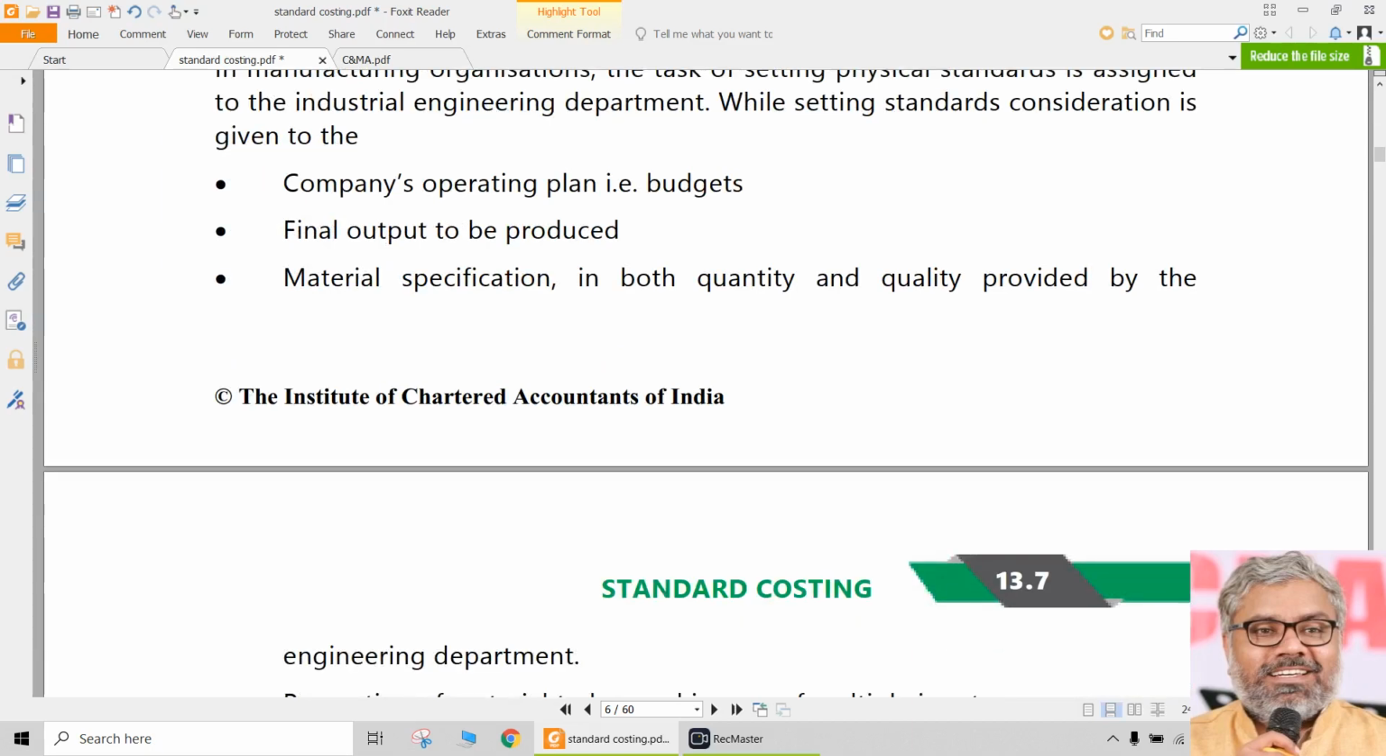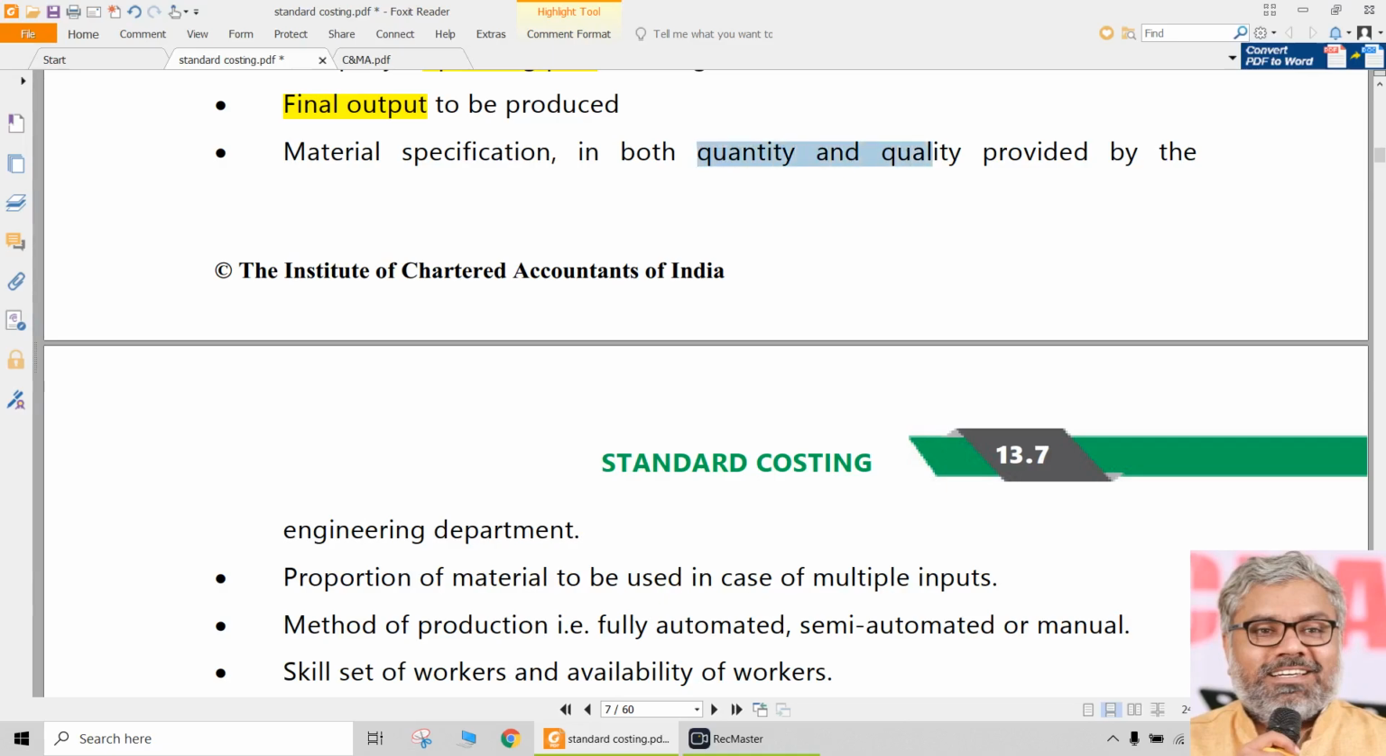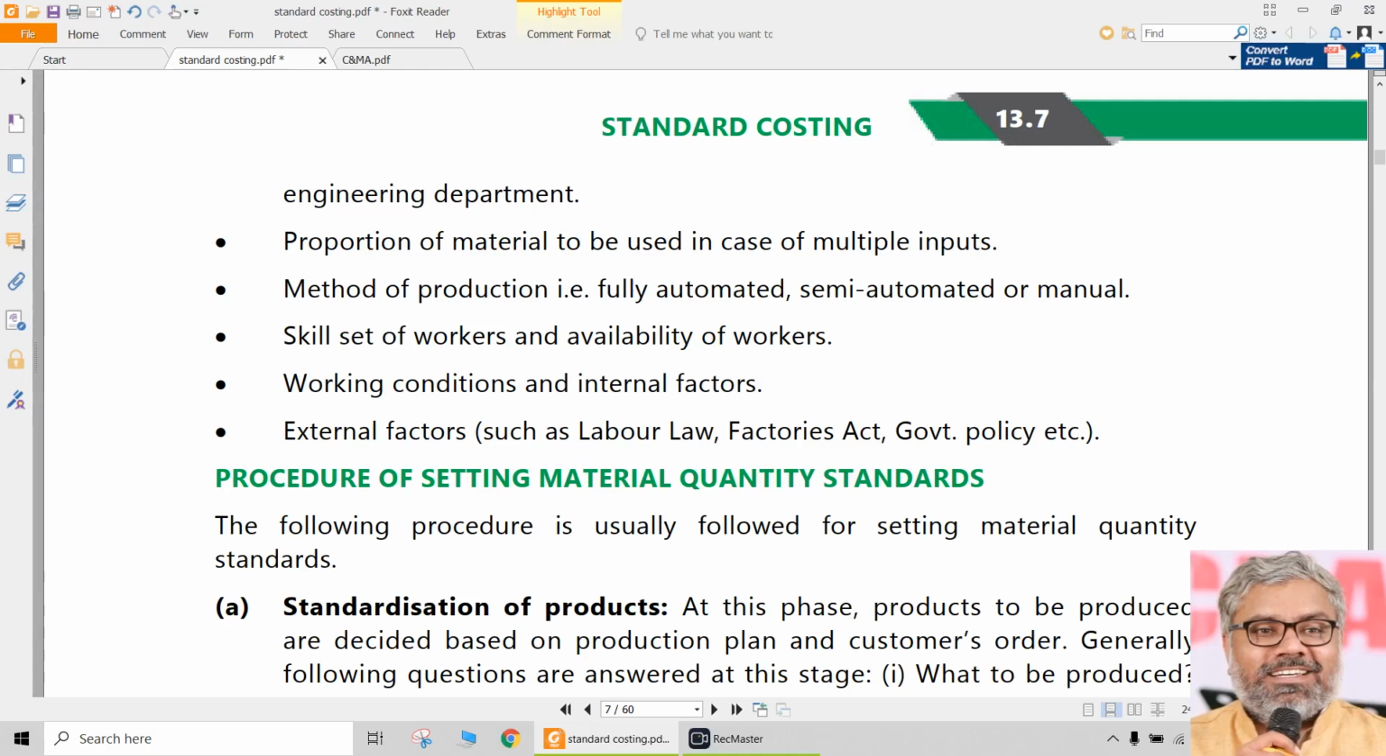And on what basis will the physical standards be set? Definitely the company's operating plan, that is the master budget. What is the level of activity that the company is going to operate at, and how much output is finally to be produced, that is the production budget. The material specifications, both in quantity and quality, which should be known from the engineering department, will have their own role in the quantity or physical standards. And not only that, how much proportion of material is to be used in case of multiple inputs. Let us say a particular output requires 3 materials as its inputs, material A, B and C.